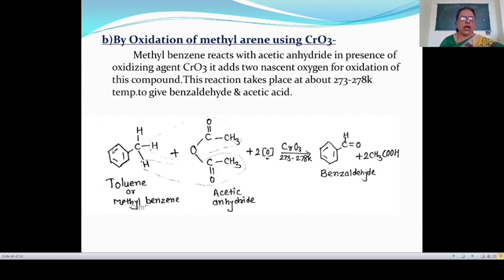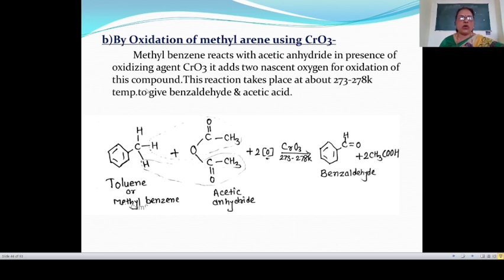This is the formula of toluene. That is, a methyl group is attached to the benzene ring, then that formula is known as toluene, or this is also known as methylbenzene. This methylbenzene reacts with acetic anhydride, that is CH3CO, CH3COO. This is the formula of acetic anhydride.